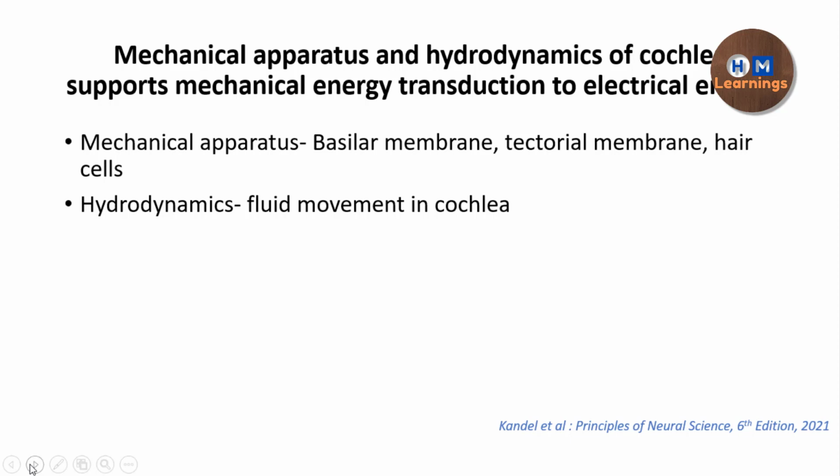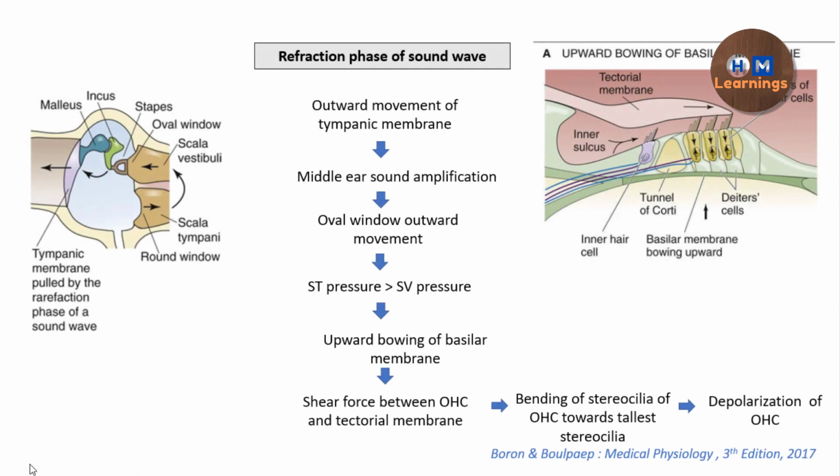We know that there is a movement of the oval window. Now this movement of the oval window can be in two directions. It could be inward and it could be outward, which is going to generate the convection current. So basically the fluid has movements, which is called hydrodynamics. How this movement of the fluid reaches the level of the receptor, that is the organ of hearing, the organ of Corti, and then the hair cells, and then finally there is opening of the MET channels, that we are going to look at in this video.